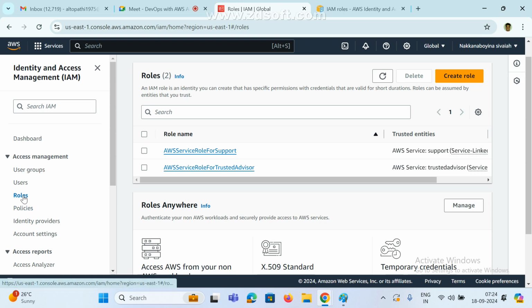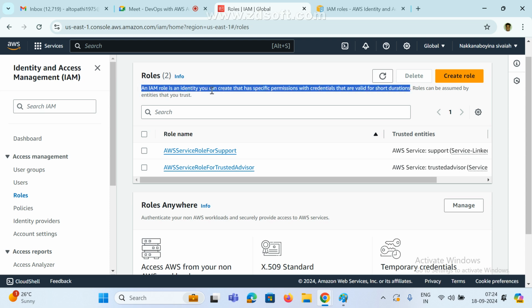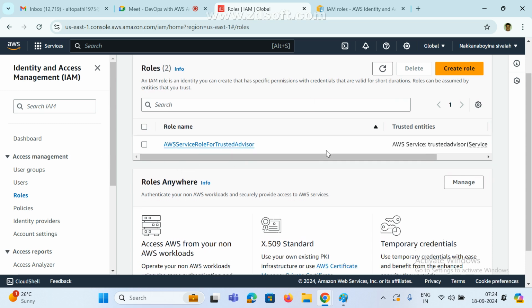Now see here, an IAM role is an identity you create that has specific permissions with credentials that are valid for a short duration. Short duration means temporary. I want to give some short-duration credentials. A role can be assumed by entities that you trust. So we can give specific permissions with credentials. Here, there are two roles already available.